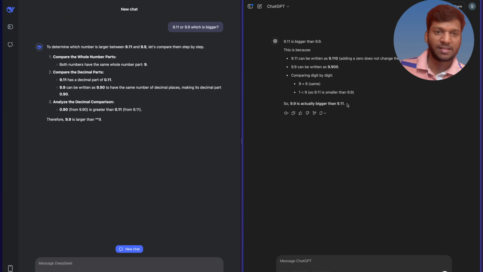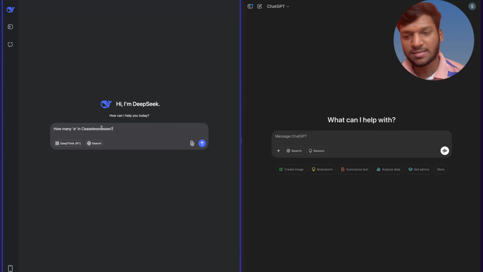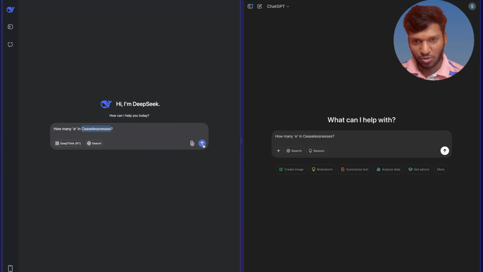9.9 is actually bigger than 9.11, as ChatGPT said. DeepSeek also said 9.9. Both said the right answer, and no DeepThink is enabled as of now for both. Let's try out the next question. Let's ask: how many e's are in "ceaselessnesses"? Without DeepThink, I'm asking both of them.